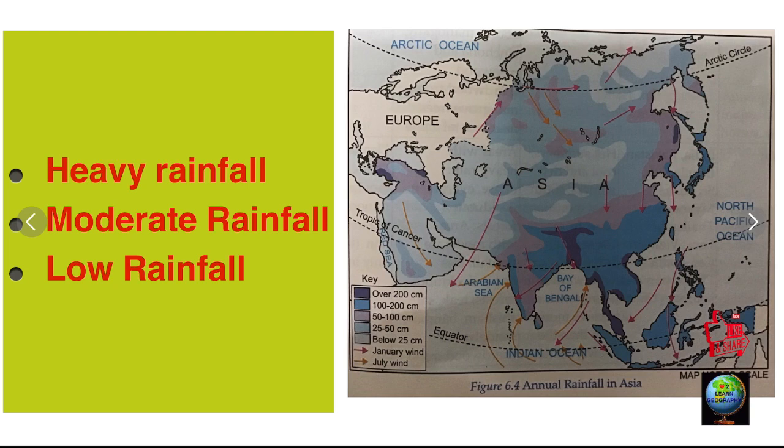Moderate rainfall regions receive 100 to 200 centimeters of rainfall annually. These include parts of India, Southeast Asia, Central and Southern China, and North and South Korea. Apart from this, parts of Japan also receive moderate rainfall. Low rainfall regions always receive less than 50 centimeters annually. Southwest Asia, Central Asia, and Northern Russia receive very scanty rainfall.